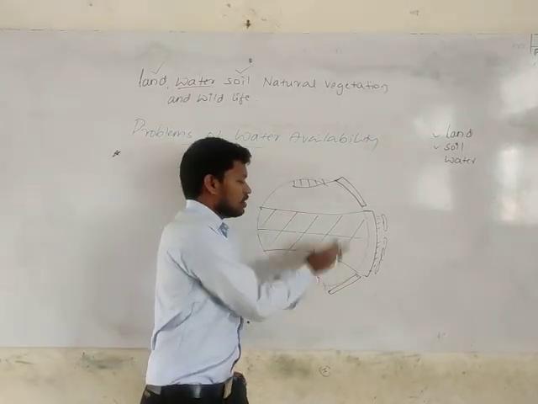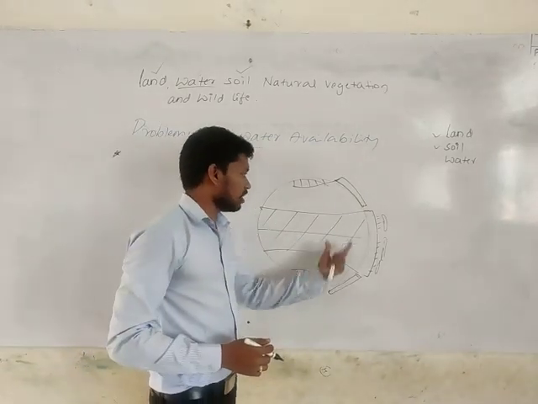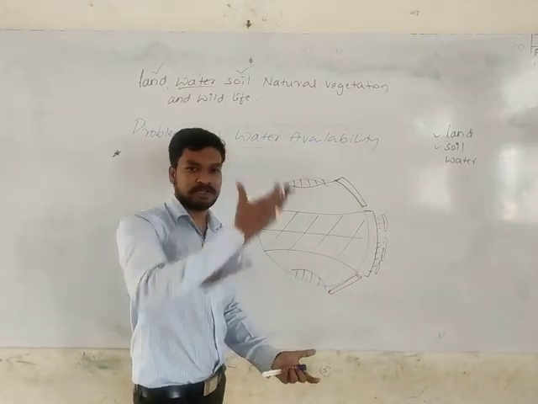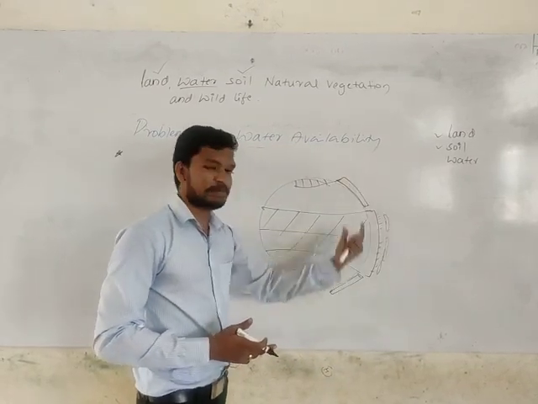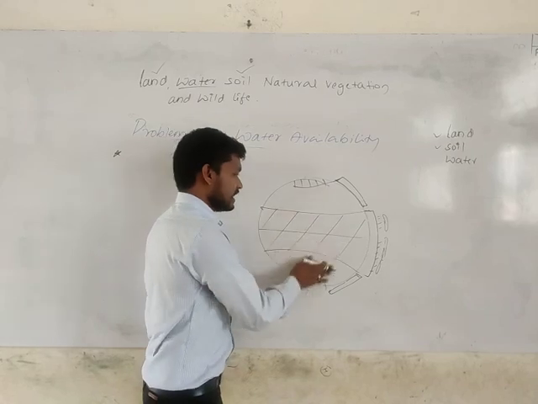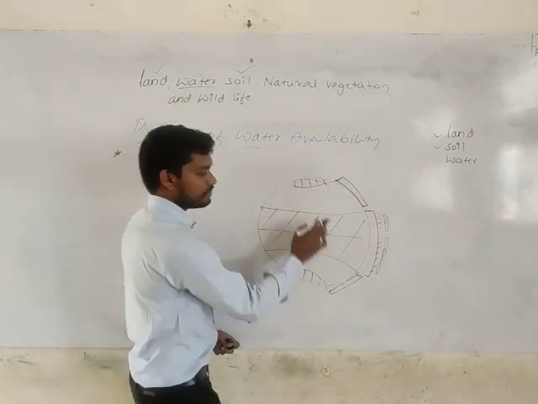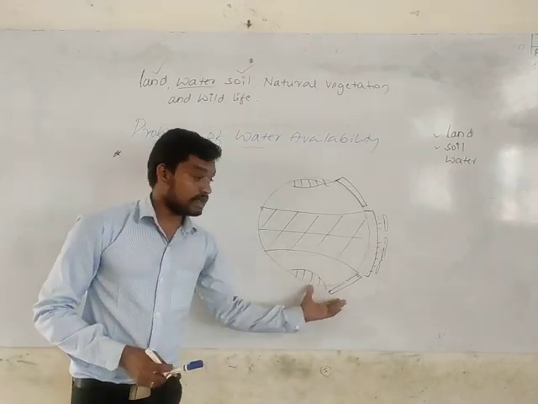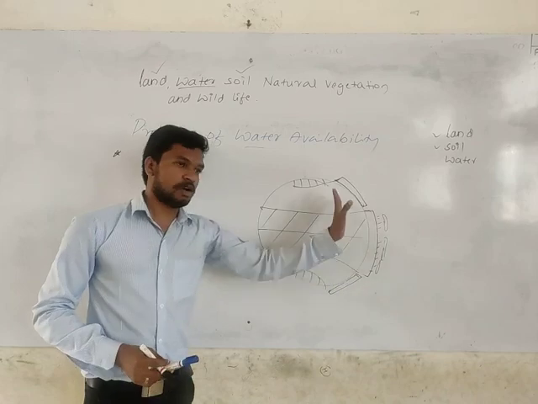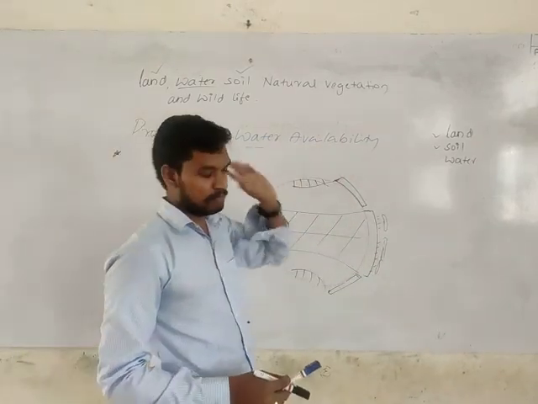So these areas will not receive direct sunlight. They will not have much water availability because there is no chance of evaporation of water to create clouds and get precipitation. So these areas will not get much availability of water. It's one of the problems. It's physically and naturally there. It's a natural consequence that we have a water availability problem.